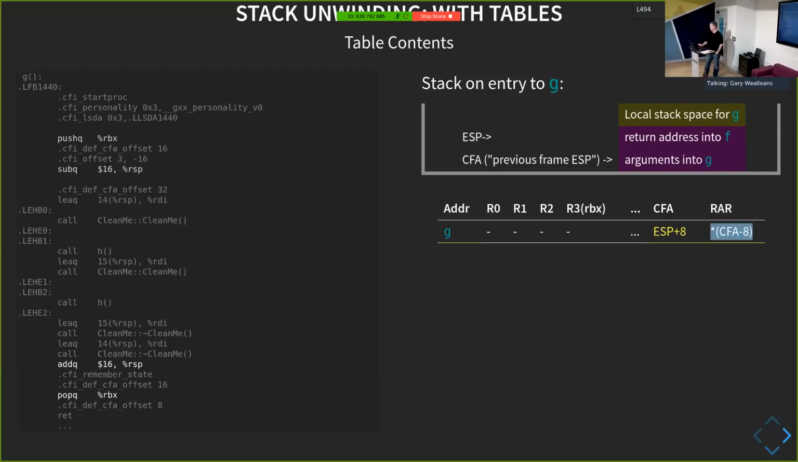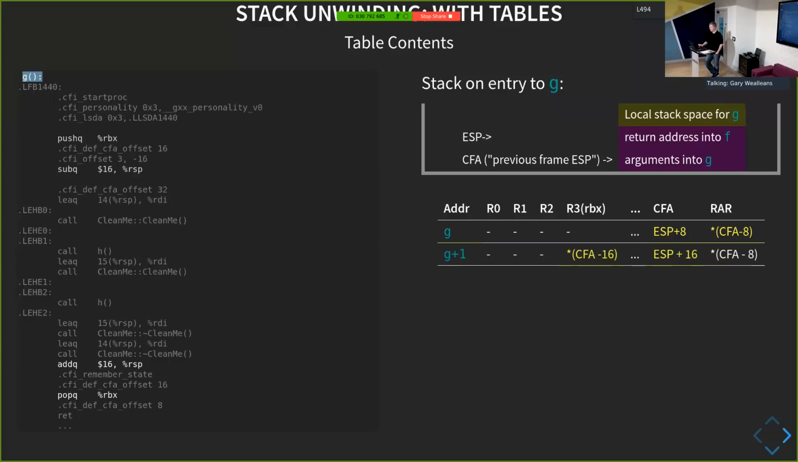So again, if we think of our CFA as being here, then 8 bytes earlier, we have this return address, okay? So this is pretty much telling us how we could actually unwind the stack if we're at this location here in G, in the same way we used the frame pointers for it earlier on. We're just saying if the instruction pointer is right at this point, this is how we do it.